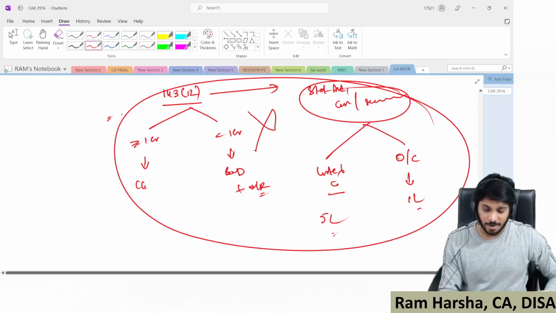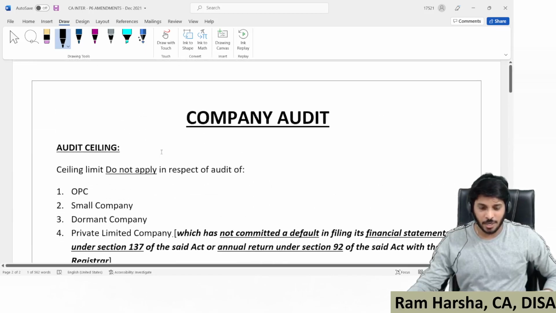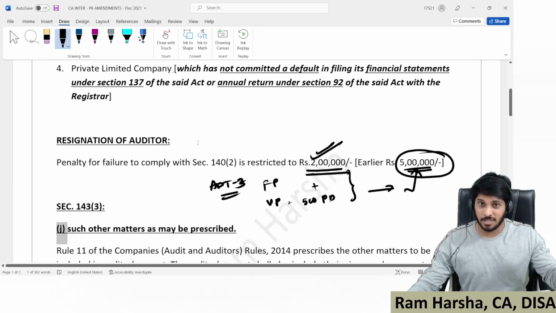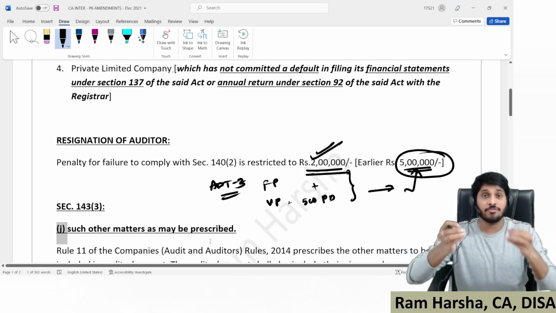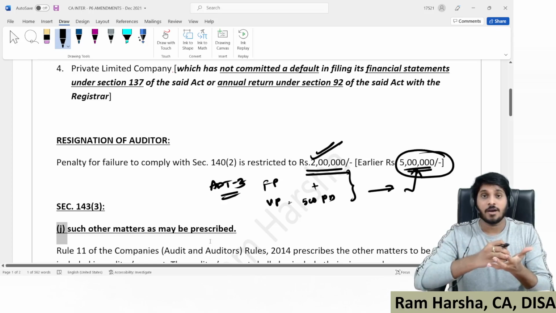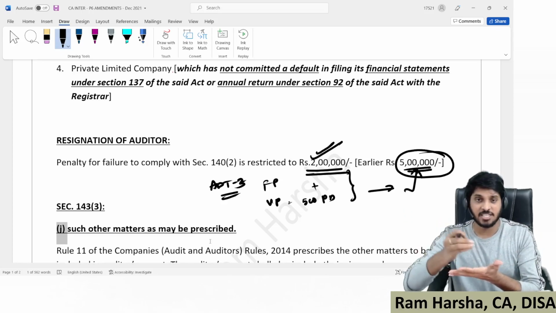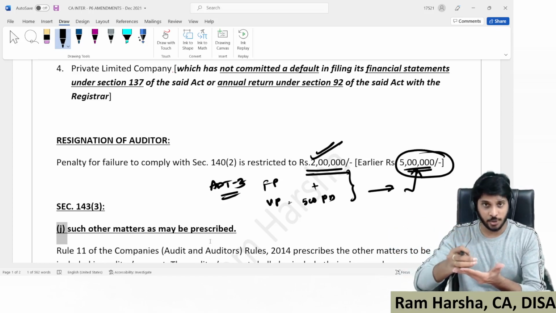And by the way, for CA Inter students, the amendments material for company audit is the same material I have used for CA Final also, the same material I used in the CA Final amendments video. Every one of you can find it in the following application. If you are an Android user, open Play Store, search for Shrestha for CA and CMA, download that, and log in.